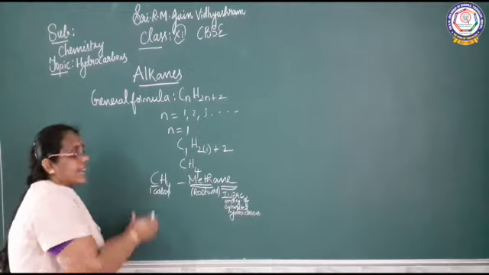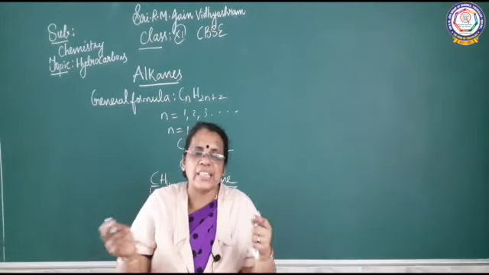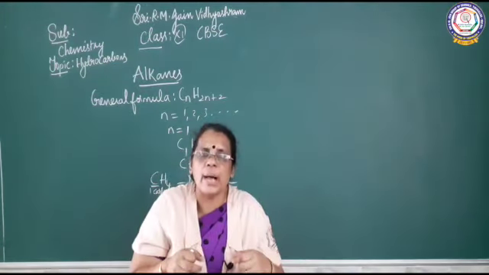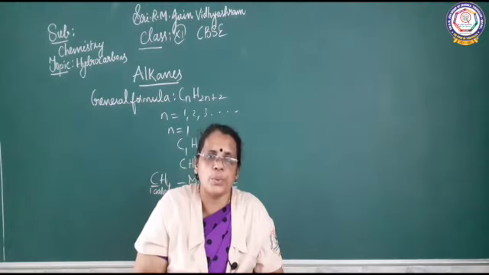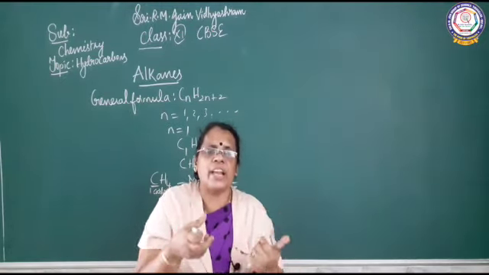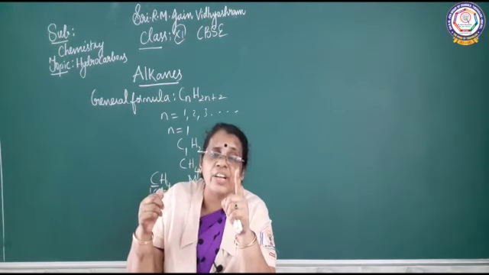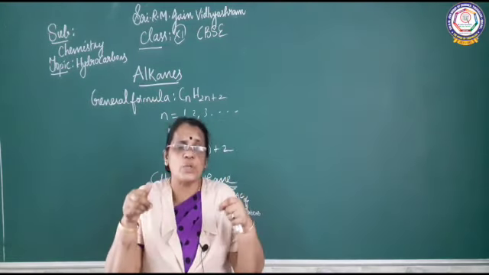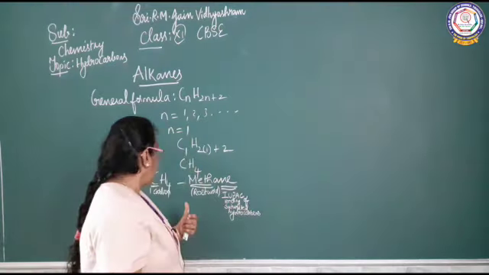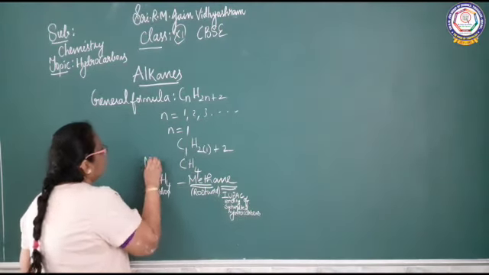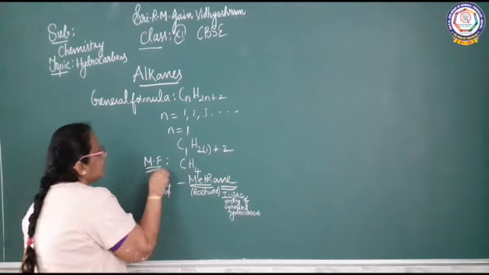So I derived the first member of the series by writing the general formula CnH2n+2 and substituting the values of n as 1, 2, 3 and so on. We get the first member of the series, methane, whose molecular formula is CH4.